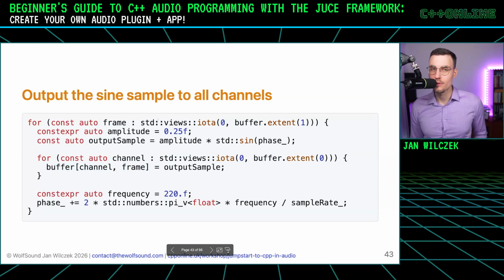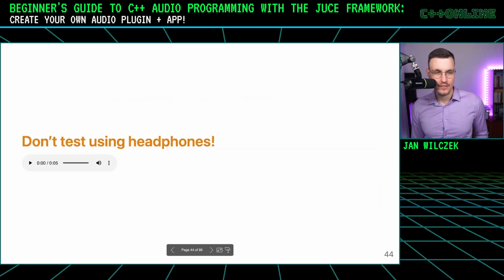So in this code, what we do once again, we iterate over all frames in the buffer. So you can see extent 1 is the number of frames. We generate the sine sample, and we output it to all the channels. And as you remember, the number of channels is given by the first extent. And then we increment the phase as before. And this will sound something like this.